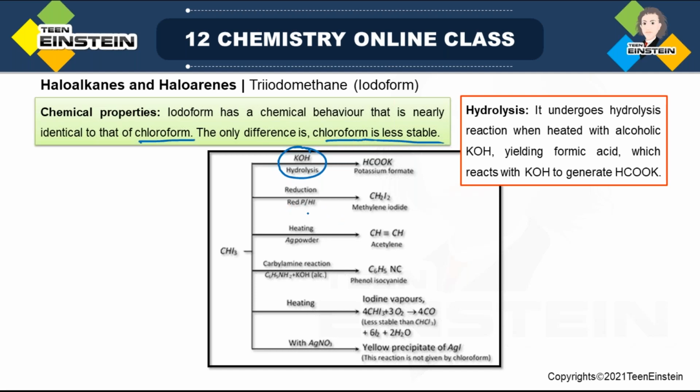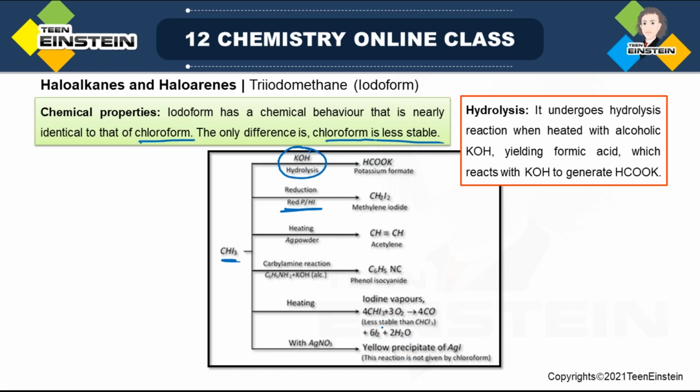Then reduction with red phosphorus and HI, we are getting methylene iodide. Then heating with silver powder, we are getting acetylene. This type of reaction we have already seen in the case of chloroform, right? Carbylamine reaction: mostly we use chloroform, but it can also be obtained from CHI3. Then heating: if you are simply heating this molecule, what will be produced? 4 CHI3 plus 3 O2 produces 4 CO and 6 I2 and 2 H2O.